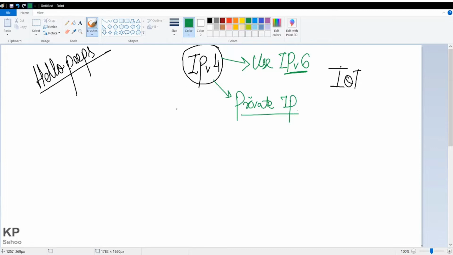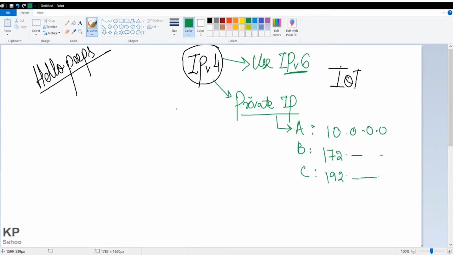So what are private IPs? If you talk about class A IP, there is a range, something like 10.0.0.0. I think this is the range for A class. For B class, I think there is something like 172 dot something something. You can just go to the internet and check. And in C class, I think the range starts from 192 dot something something. So this is another way we can save our IPv4.